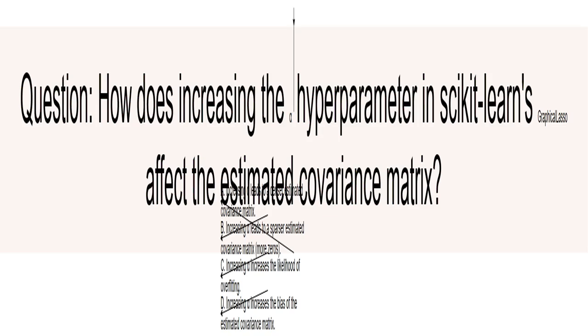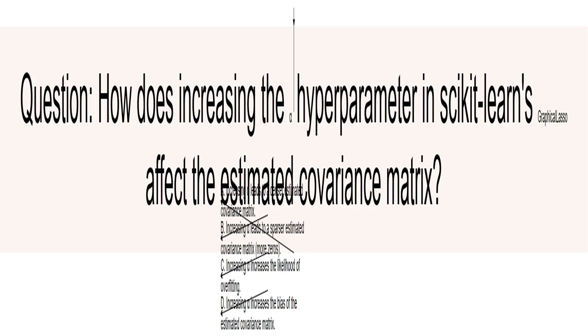This question asks about the effect of increasing the alpha parameter, which controls the strength of L1 regularization, in graphical lasso. Increasing alpha means a stronger penalty is applied to the non-zero elements of the precision matrix, the inverse of the covariance matrix. This will impact the sparsity and bias of the estimated covariance matrix.